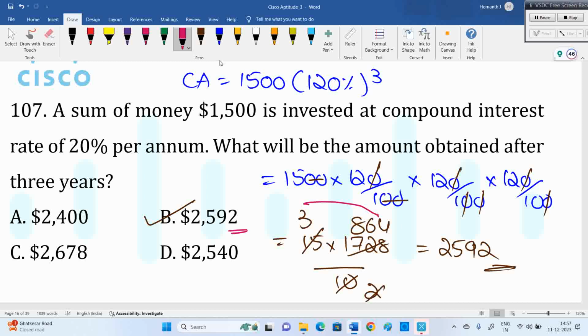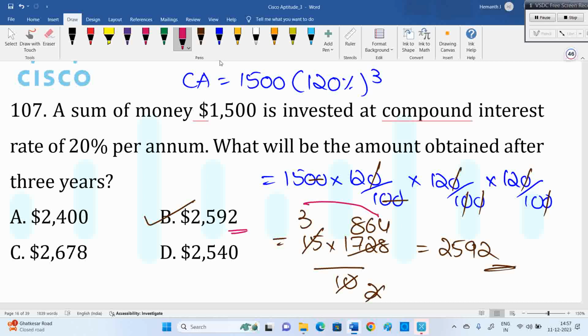I don't do that entire multiplication. In fact, I have a basic thought, 3 into 800 is 2,400. I want to get more than that. More than 2,400 and ending with 2. That's satisfied in option B. This is one method. Another method also will be given, no issue. So, one method to solve this is this.